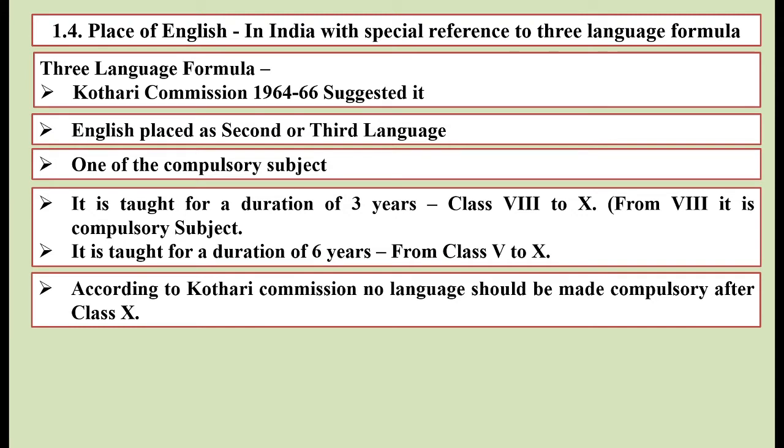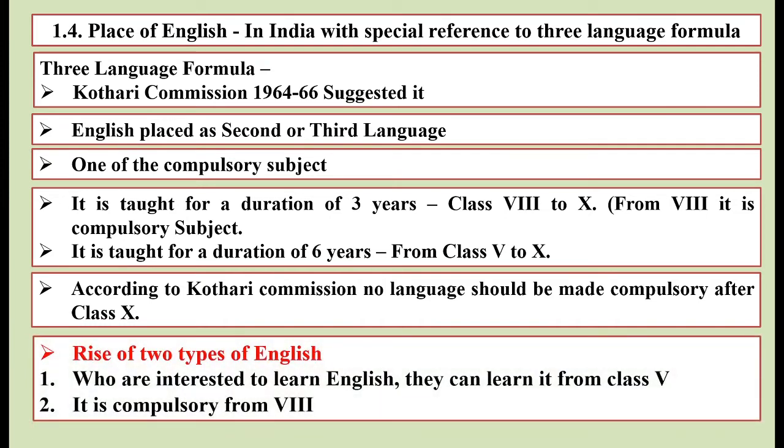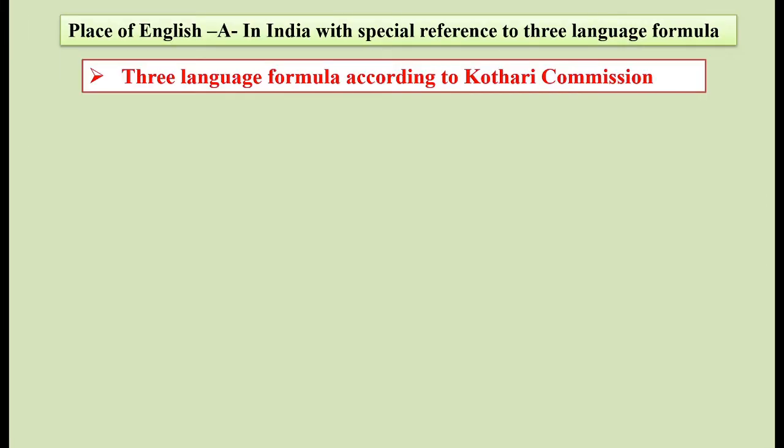So according to Kothari Commission, no language should be made compulsory after class 10. This is another very important thing in this commission, that no language should be made compulsory after class 10. While studying all these things, we have two types of English language, that is the rise of two types of English. Those who are interested to learn English can learn it from class 5th. It means that those who are interested can choose it from the 5th class. But the second one is that it is compulsory from 8th standard. So it was compulsory from the 8th standard.